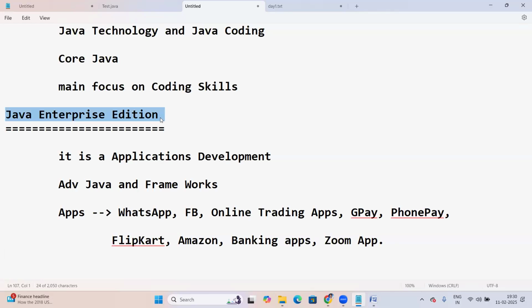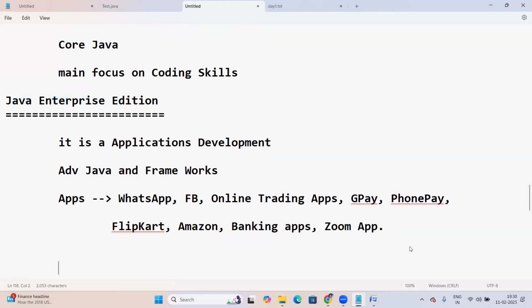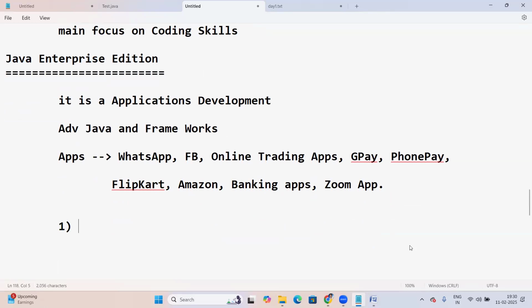Java Enterprise Edition is completely for application development. See what kind of applications we can develop here in Enterprise Edition. First one, all internet-based applications. 90% of internet-based applications were developed in Java. Next, big data applications.